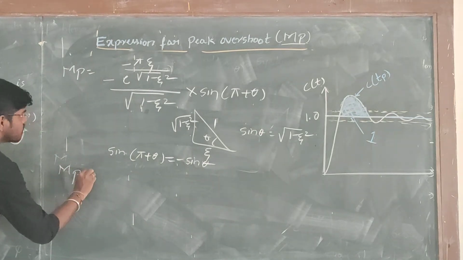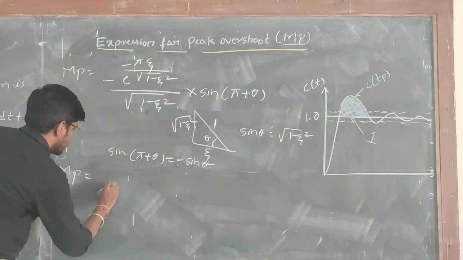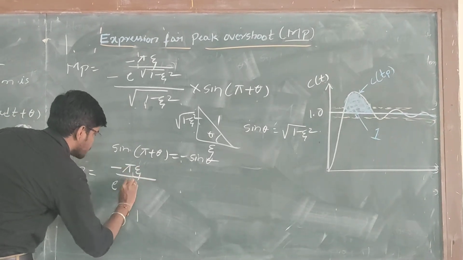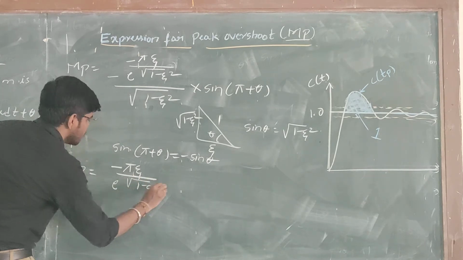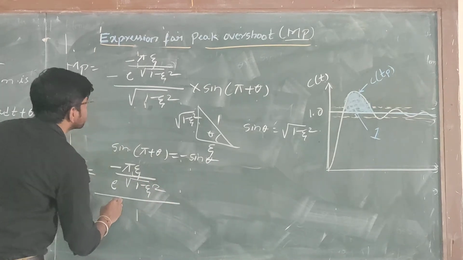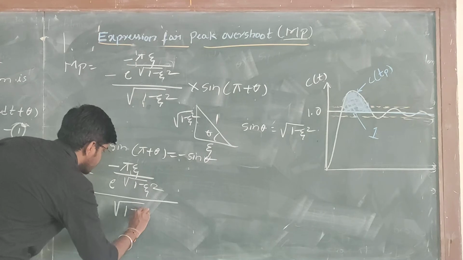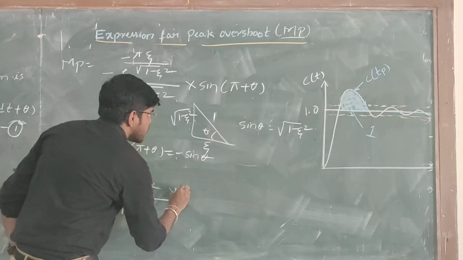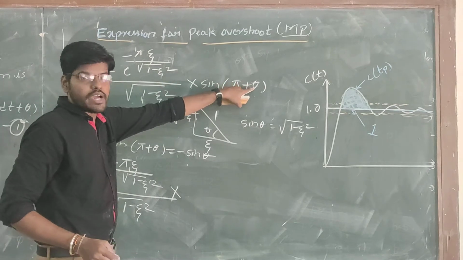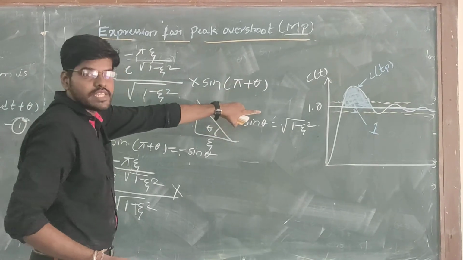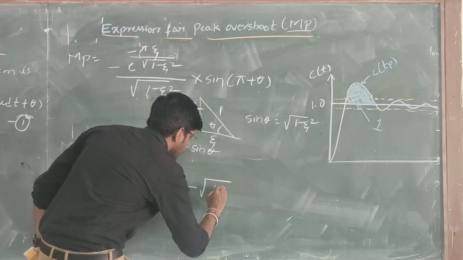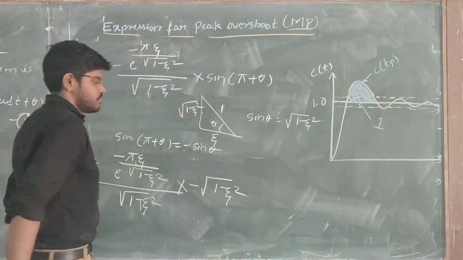Mp equals e raised to minus pi zeta divided by square root of 1 minus zeta square, whole divided by square root of 1 minus zeta square, into sine of pi plus theta, which is minus sine theta, and the value of sine theta is square root of 1 minus zeta square, so it is minus square root of 1 minus zeta square.